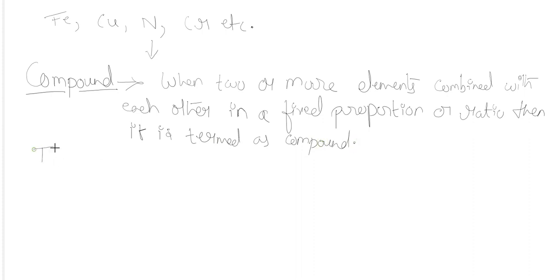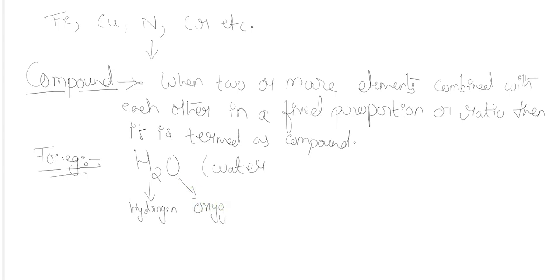The best example for a compound is the thing which you use when you feel thirsty, that is water, H2O. Its chemical formula is H2O. Here you can see that two atoms of hydrogen are combined with one oxygen atom in order to form water.